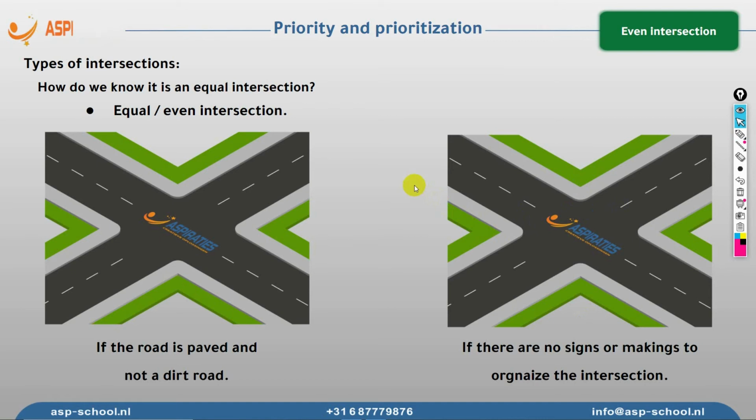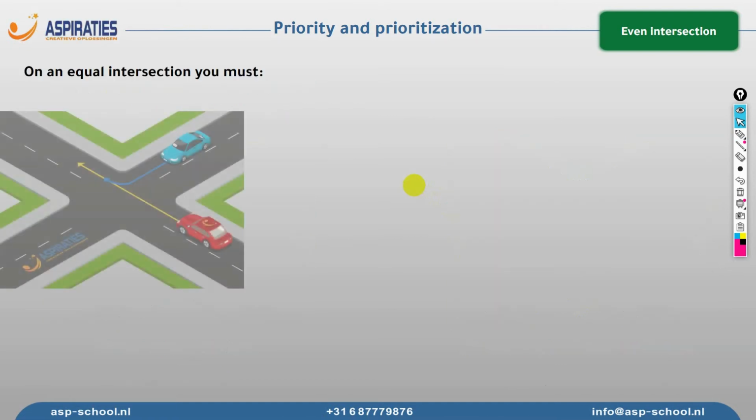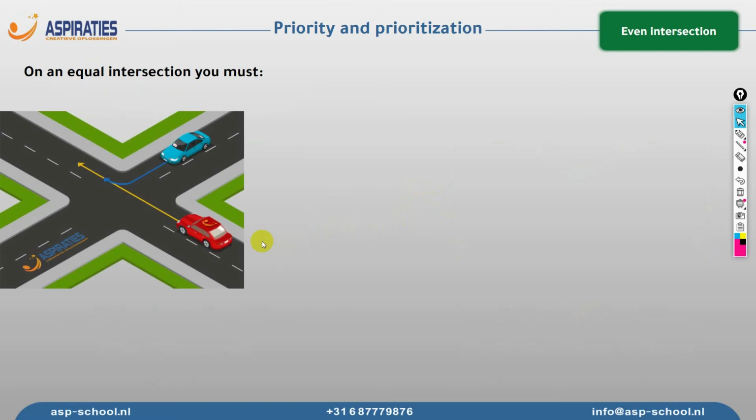Now, there are a few scenarios we have to discuss on even intersections. First, let's say you have this intersection over here. We are driving the red car as usual, and we have a driver coming from our right. Then, as we remember, we have to give the priority to the drivers coming from our right. So this car will cross first, then we follow.